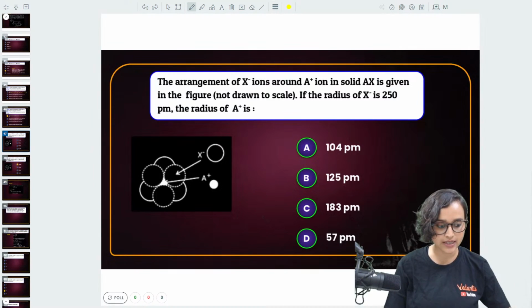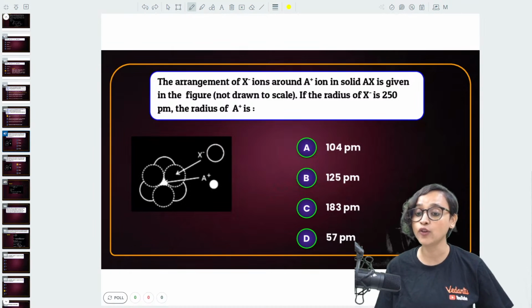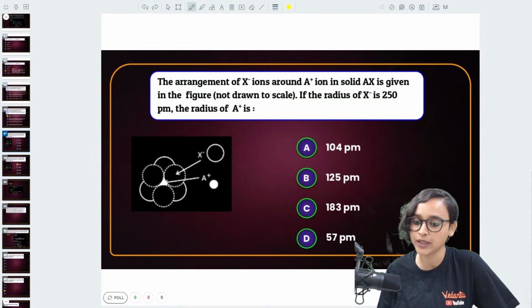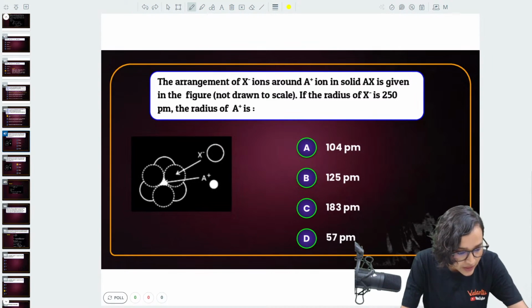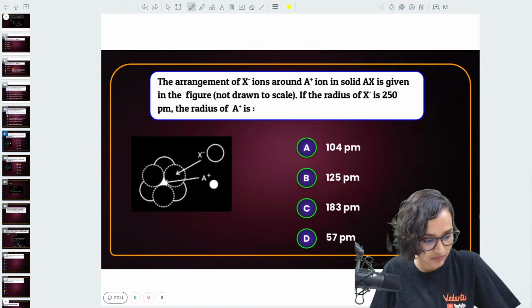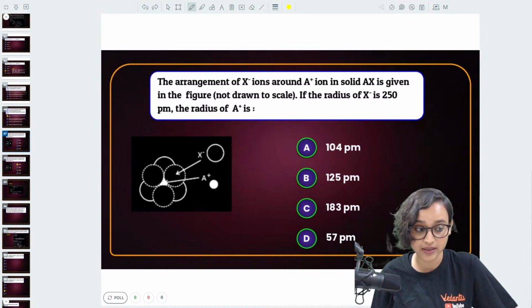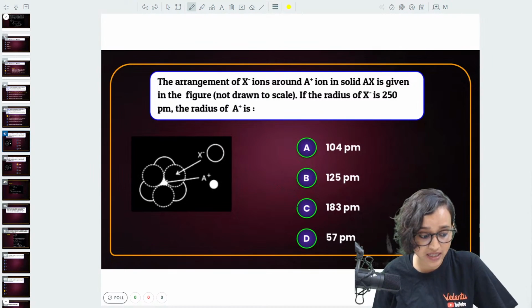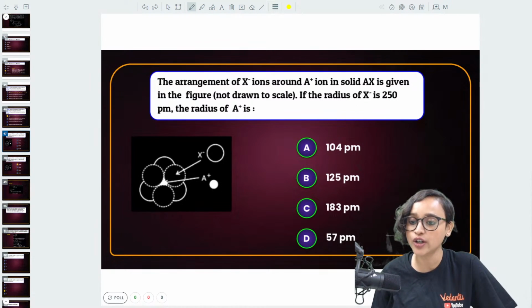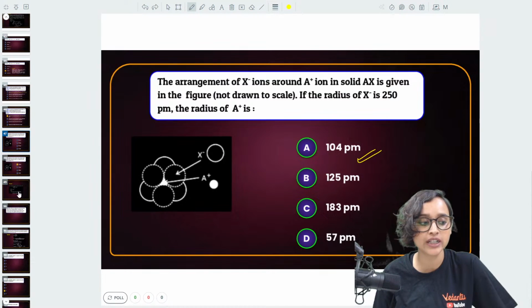Come on, let's see, everybody. Go ahead. Is it 104 picometer? Is it 125 picometer? 183 picometer? Or is it 57 picometer? What do you think? Dinesh is saying D. No. Aditya, you are right. You are almost giving all the answers correctly. Yes, very good. Option A, 104 picometer is the correct answer.